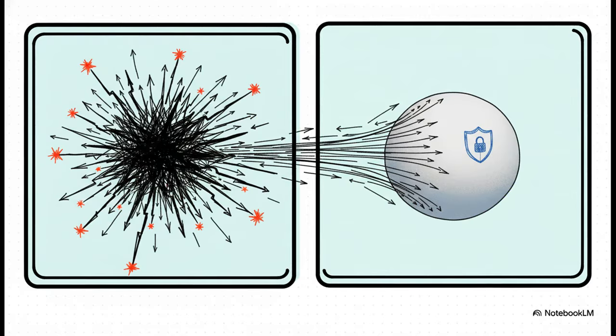And this slide just lays it out perfectly. The old way, the unconstrained HC, was a total free-for-all. Signals could just amplify themselves into oblivion, leading to that instability we talked about. But the new way, mHC, forces those connections onto a special mathematical structure, a manifold, that acts like a strict set of rules. It guarantees the signals stay stable and controlled.